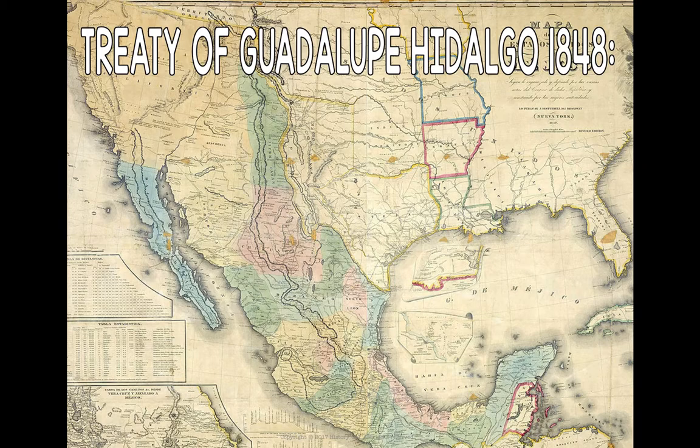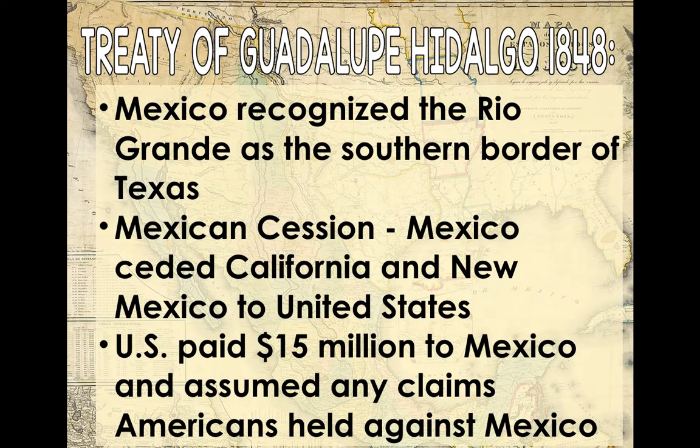The Treaty of Guadalupe Hidalgo is the agreement between the two. So in 1848, this treaty is signed. Mexico recognizes the Rio Grande as the southern border of Texas. The Mexican cession really is about the land that Mexico ceded or handed over to the United States. And this would include California, New Mexico, and then, modern day states like Nevada, Arizona, and a few others. The U.S. does pay $15 million to Mexico for the lands and assumes any claims Americans held against Mexico.